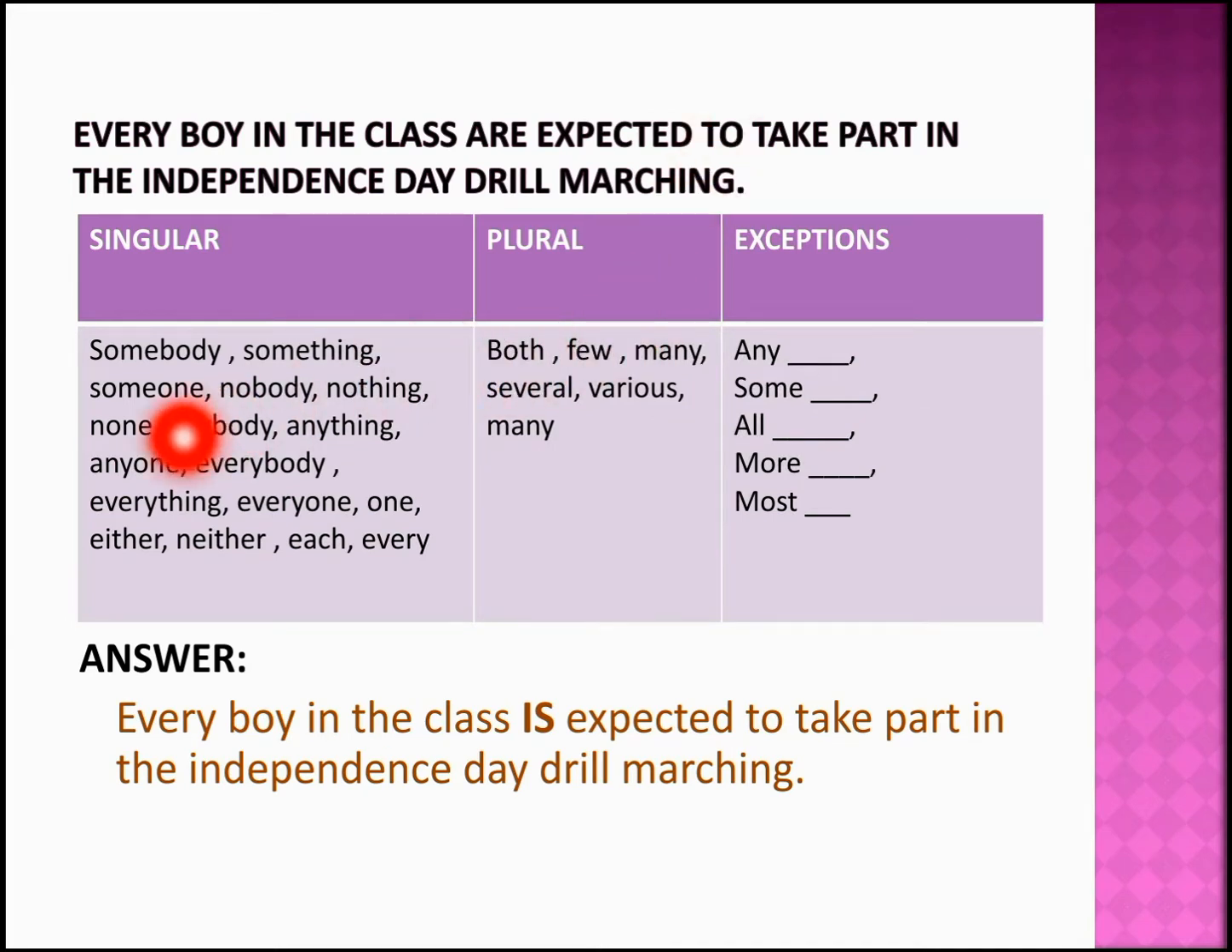When you have words like everything, somebody, something, someone, nobody, nothing, your verb is always going to be singular. But only in the case when you have everybody, everything and everyone. Otherwise, after the word every, whatever subject you have, if that is singular, your verb is also going to be singular. If that is plural, your verb is also going to be in the plural form. So this makes to see that in the exception case. So the answer for this question becomes every boy in the class is expected to take part in the Independence Day drill marching. Hope you got it.